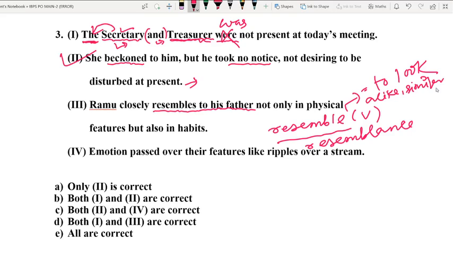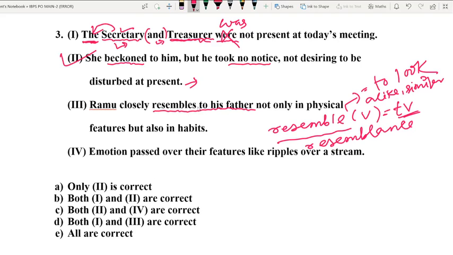For example, if you resemble your father, that means both your father and you look similar. And please do remember, resemble is a transitive verb, and transitive verbs never take any preposition after them.